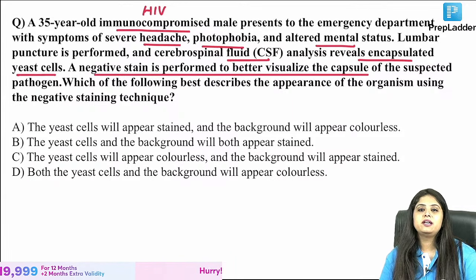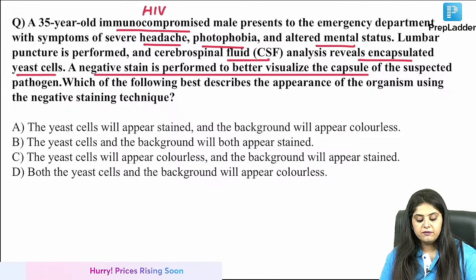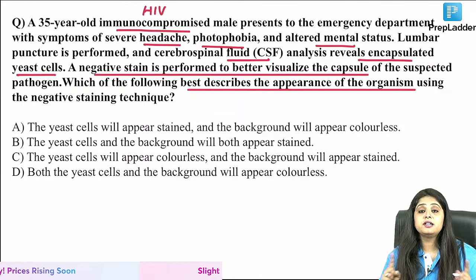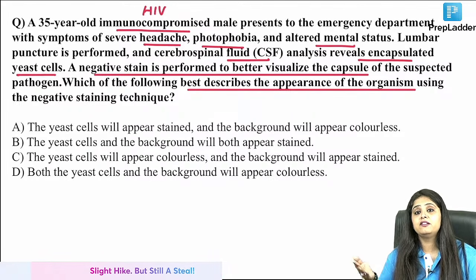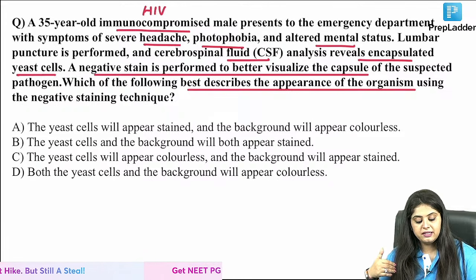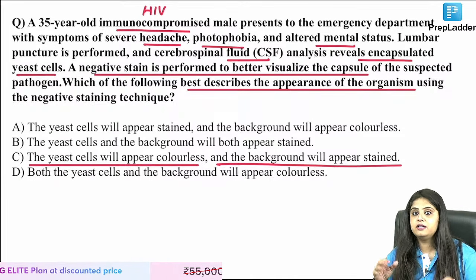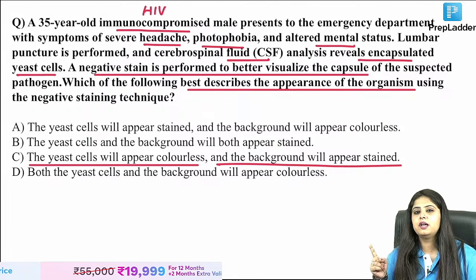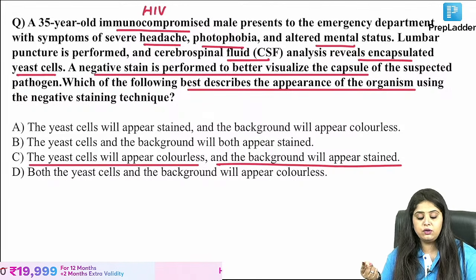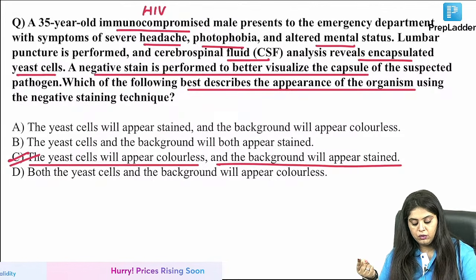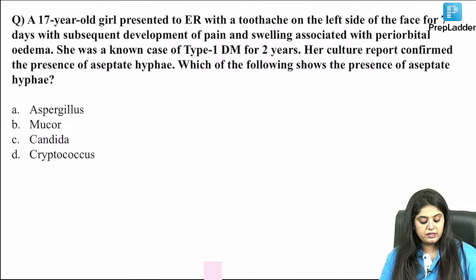अच्छा मैम, now तो I know negative stain मतलब cryptococcus सोच रहे हैं. Which of the following best describes what is stained, what is not? Negative मतलब उल्टा मैम, negative background was stained. So can I say the yeast cells will appear colorless and the background will appear stained? This statement, see, think of your statement. What was colored? The background was colored, the organism was not. This is the best answer that is going over here. Are we okay with this? Moving on to the next question.